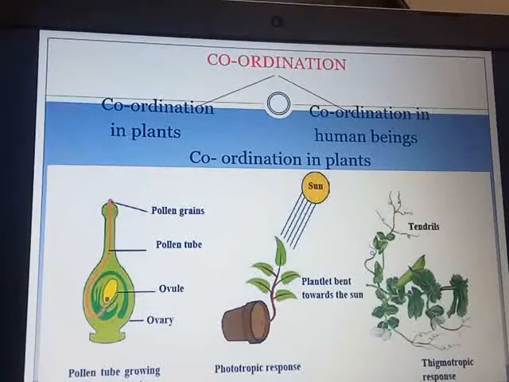When I taught you this chapter, we had taken a good example about coordination of a dance activity: how the coordination channel works, and if any of the channels does not work properly, your entire program becomes a mess. Similarly is the coordination of your different life processes. If your body has to function well, then all the processes have to be coordinated in a very systematic manner. So let us see how coordination takes place in plants.